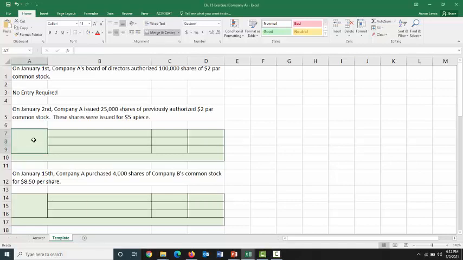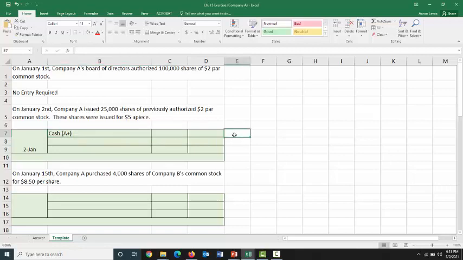So on January 2nd, we know this is going to be a common stock entry. We're issuing these common shares to the public in order to raise capital to operate our business, to expand our business, which means we're doing this to receive cash. So the debit in this entry is going to be to cash. For how much?